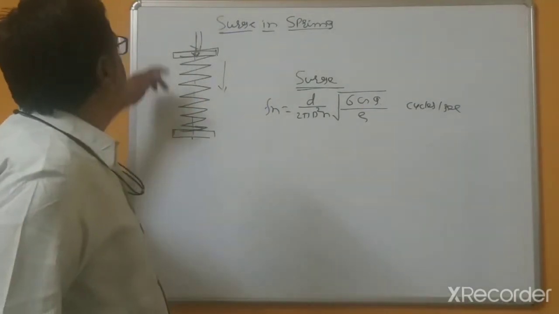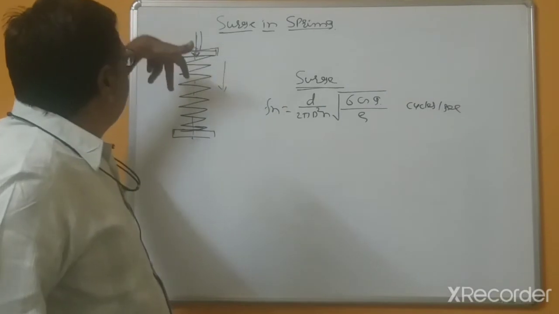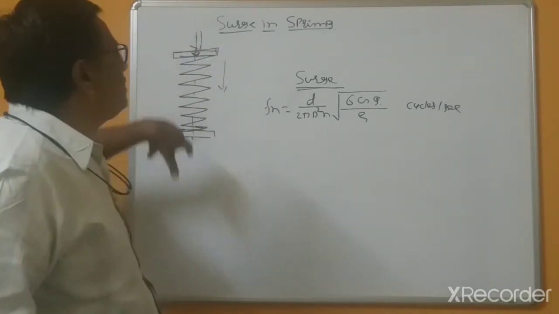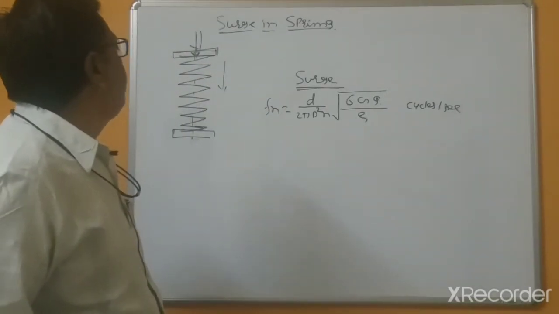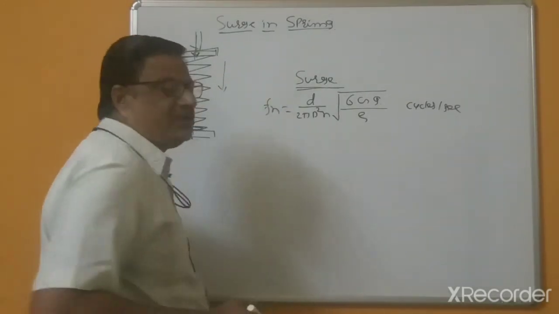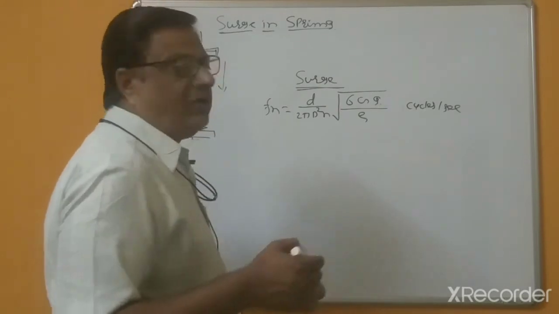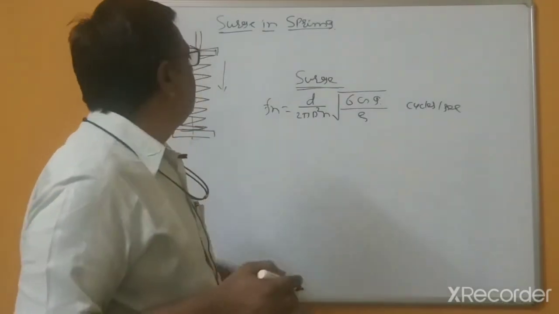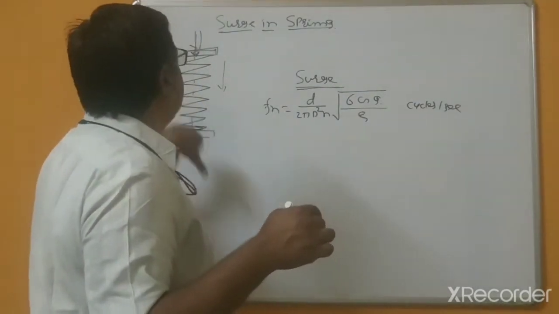Because of the time travel, resonance occurs and there are chances of failure of the springs. That's why the natural frequency of the spring is to be maintained at 15 to 20 times the frequency of the time travel by the resonance.